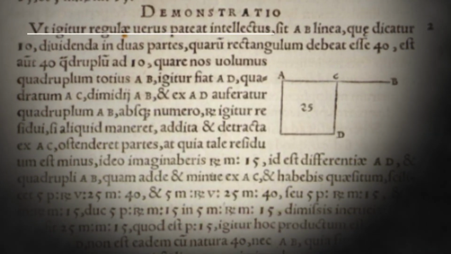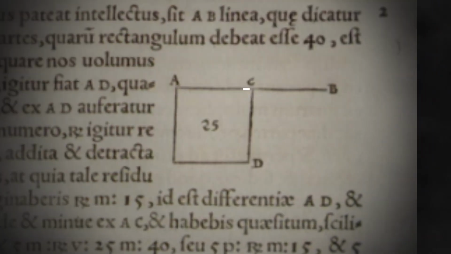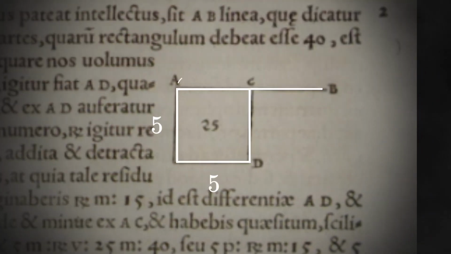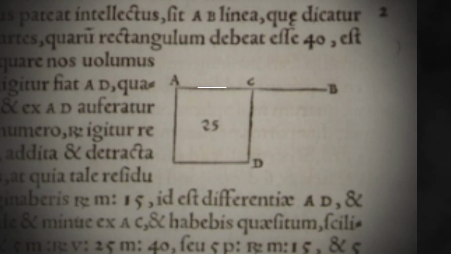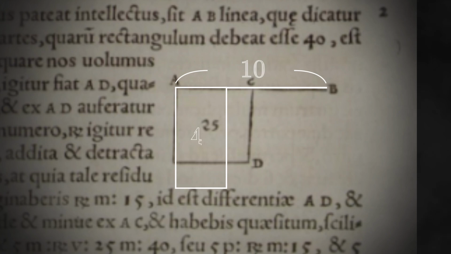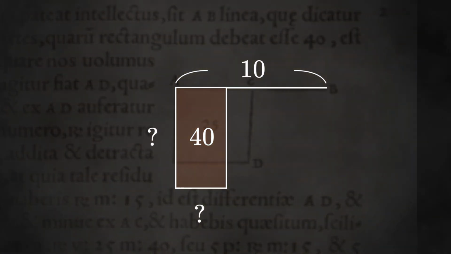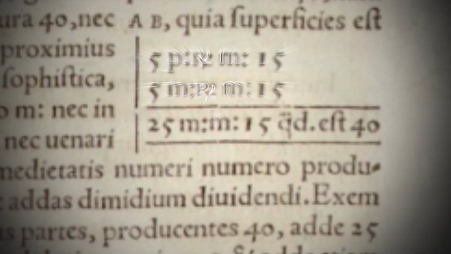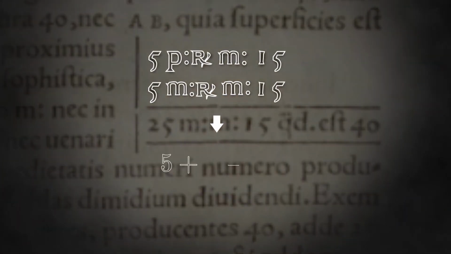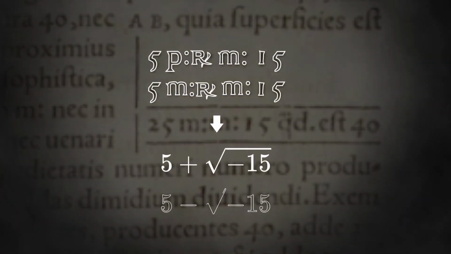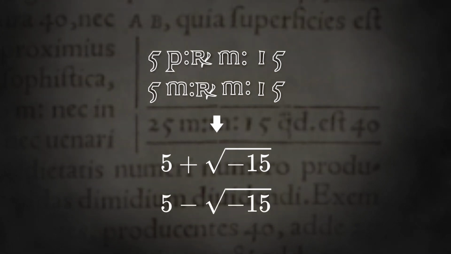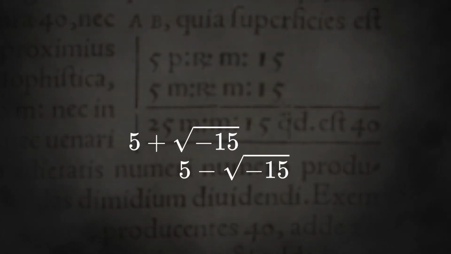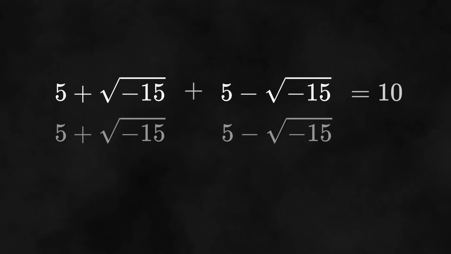What are the two numbers that add up to 10 and multiply to 40? For example, if two numbers are both 5, adding them gives 10 and multiplying them gives 25. So what are the numbers that add up to 10 and multiply to 40? Cardano wrote those numbers like this. In modern writing, this would be 5 plus root minus 15 and 5 minus root minus 15. These two numbers indeed add up to 10 and multiply to 40.